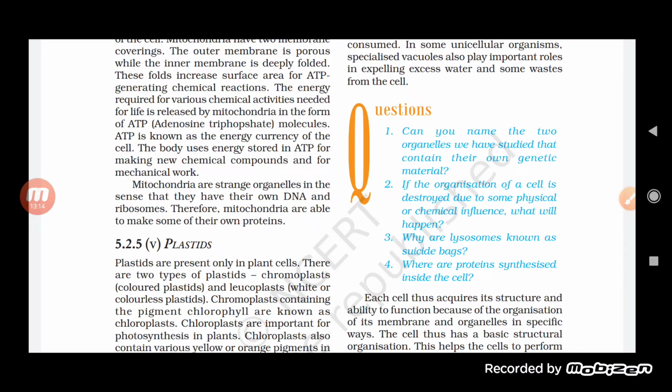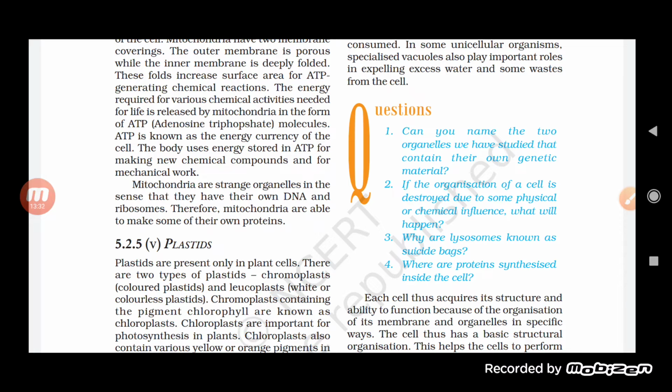One more thing, mitochondria are basically present more in muscle cells. Obviously, these are body organs which need more energy. You use your muscles to do all different types of work, so your muscles need more energy.